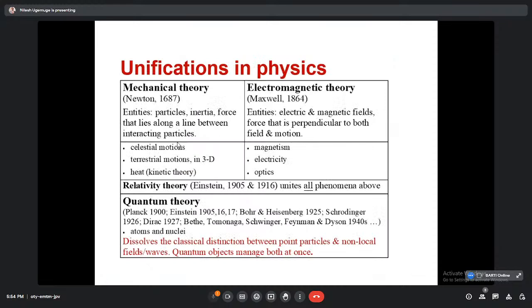So these are the important things that give birth to quantum mechanics. Then you can see here, unification in physics. People, or instead of people, I can use the word scientists, were trying to do some unification, like unification of the mechanical theory that was given by Newton around 1687.